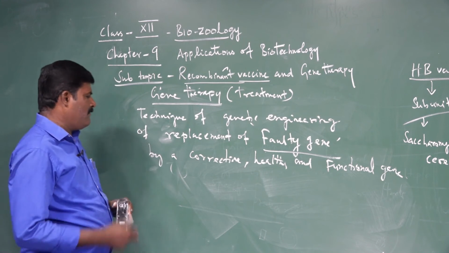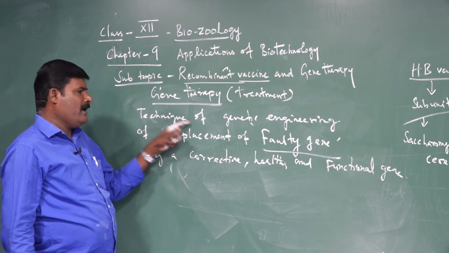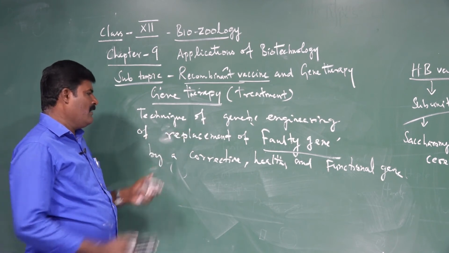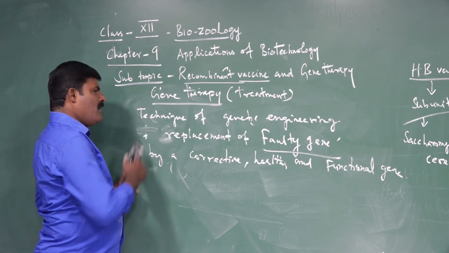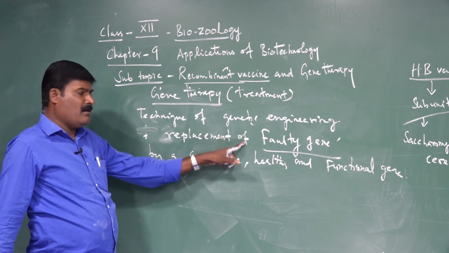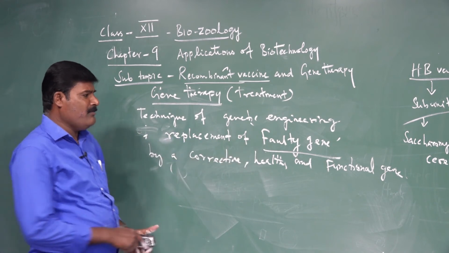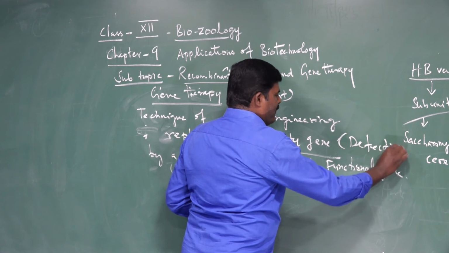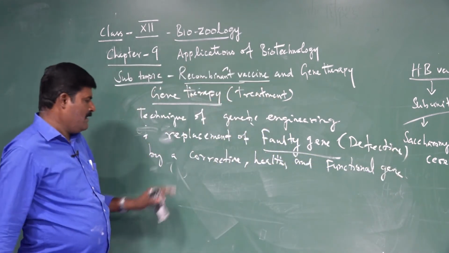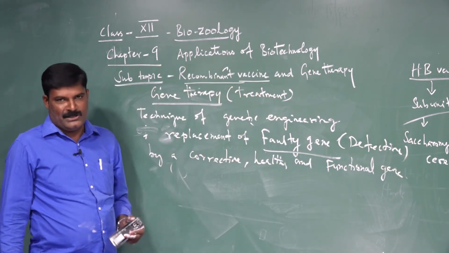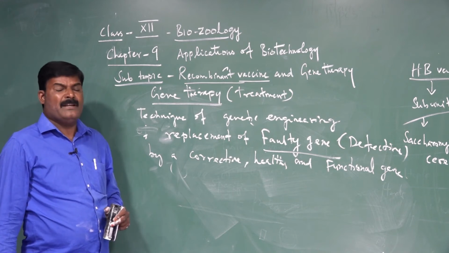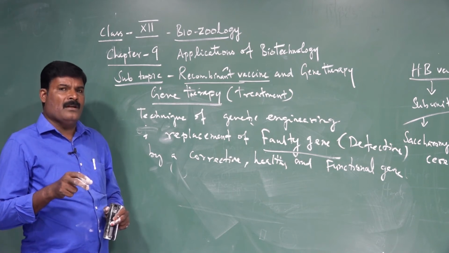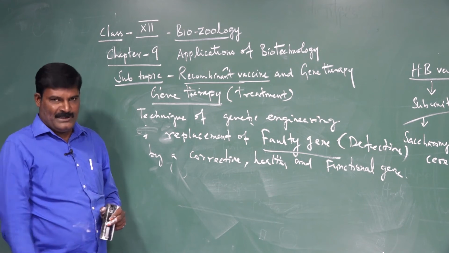So it is a well-known definition. A technique of genetic engineering for replacement of a faulty gene. Faulty means defective gene. Defective gene replaced by a corrective, healthy, functional gene. Or a simple definition: replacement of a corrective gene in the place of defective genes.